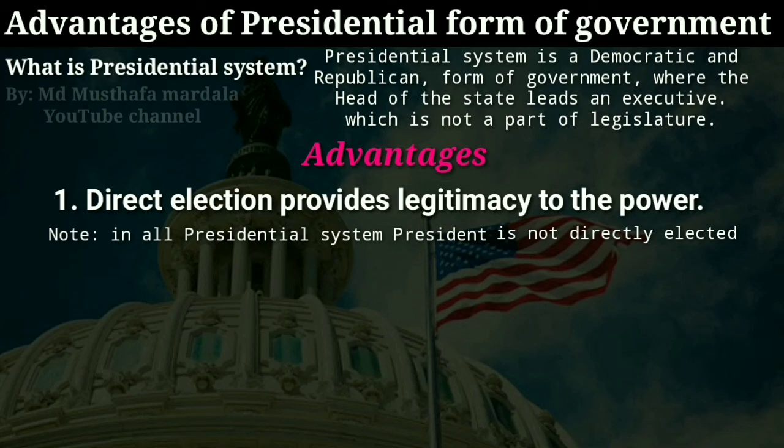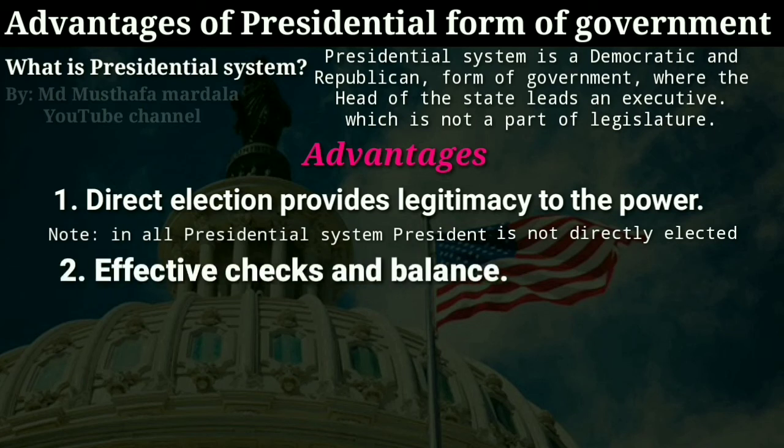But in a parliamentary form of government, only a candidate might receive a personal mandate to represent his constituency. Another advantage of presidential system is effective checks and balances. In presidential system, the separation of executive from legislature is strict. Each branch scrutinizes the action of the other, but in parliamentary system, the executive is drawn from the legislature, making criticism of one by another considerably less likely. So, according to the supporters of presidential system, the lack of checks and balances means the misconduct by the prime minister may never be discovered.